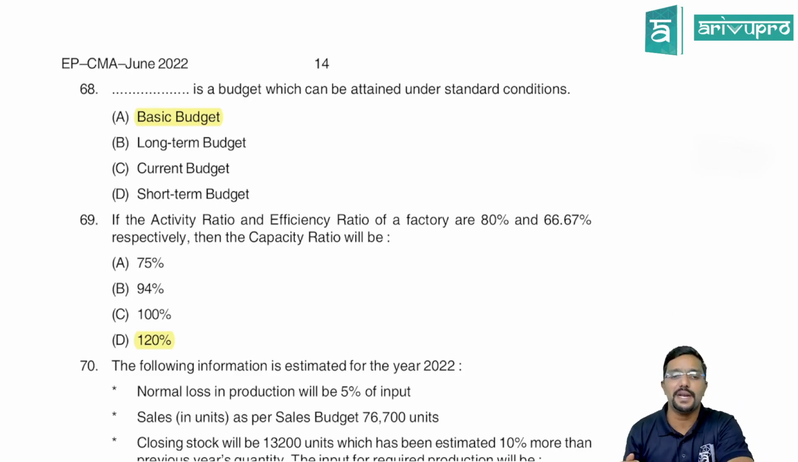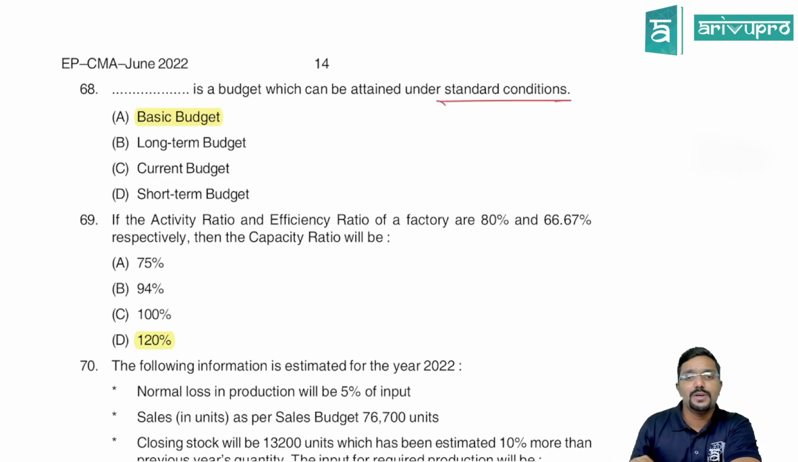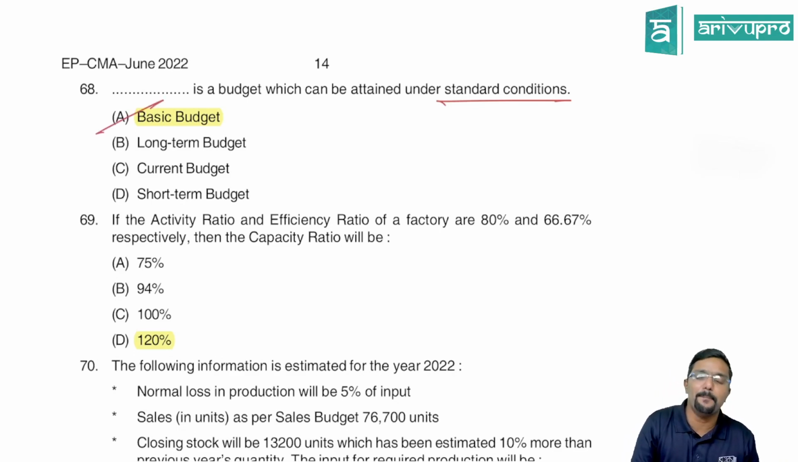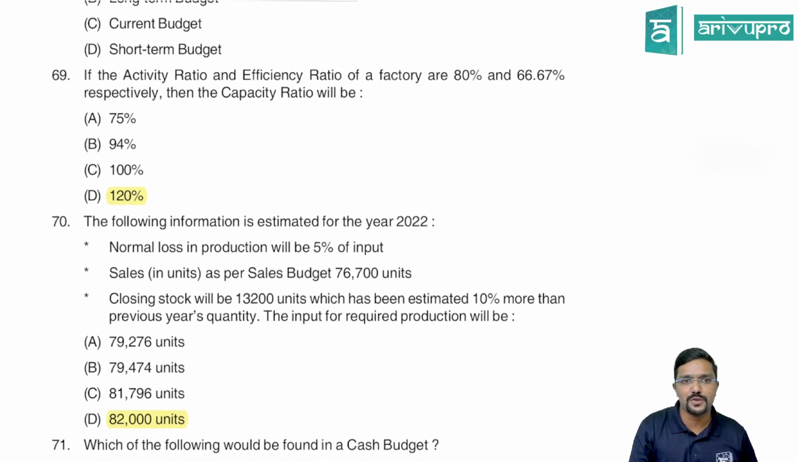Next, 68. Dash is a budget which can be attained under standard conditions. So there is a budget called basic budget, which is normally not changed over a long period, and it can be attained only under the standard condition. So what is that budget called, guys? Basic budget. Okay.